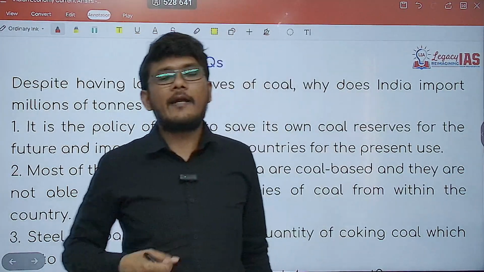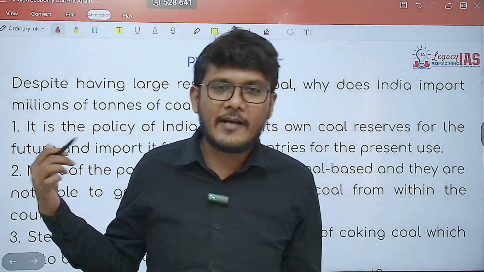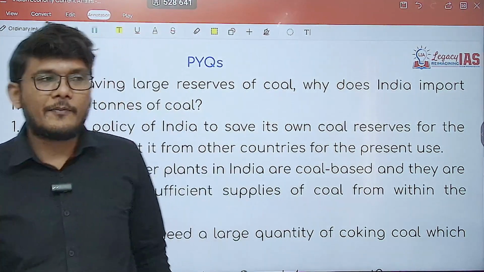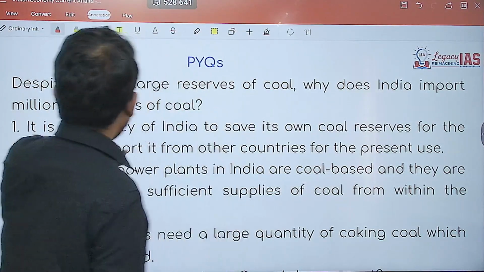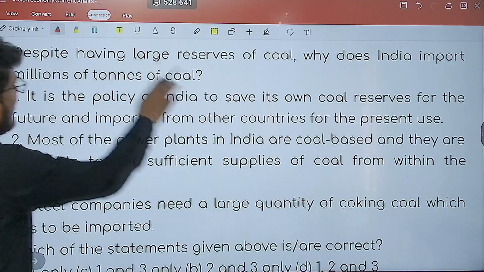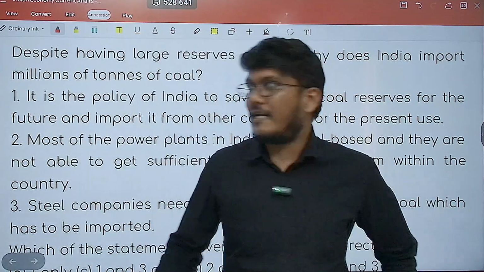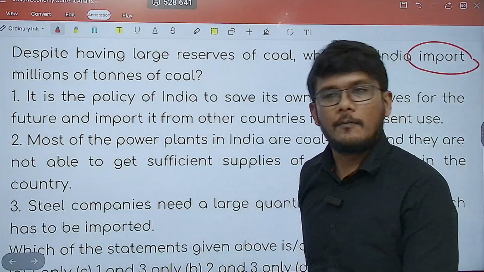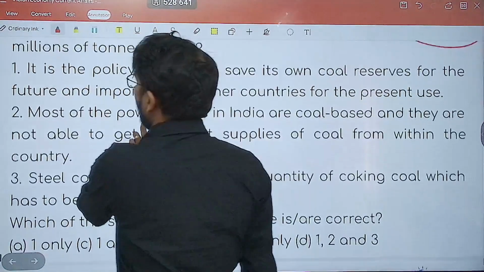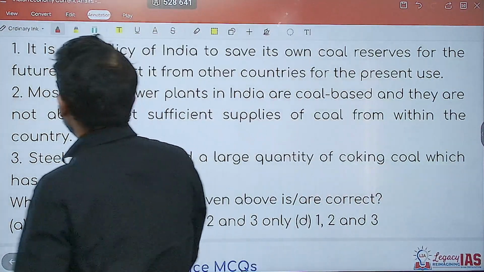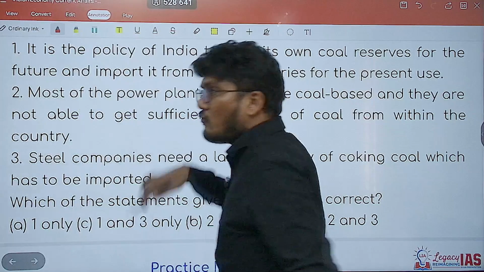Now let us look at a PYQ which is related to these topics, and also look at the type of MCQ that can be asked. So let's first look at the PYQ. The question says, despite having large reserves of coal, why does India import millions of tons of coal? Interesting question. We saw that India is the second largest importer. Why? So the first statement says it is the policy of India to save its own coal.